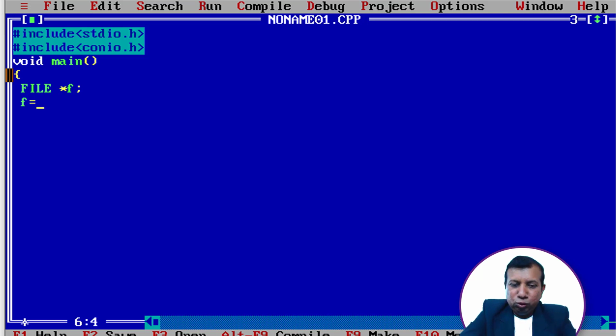Now here I am going to use the fopen function, and let us say the file name. When we are using a file name, we first have to specify the location. File test is the location folder name, then slash. When writing a C program, we have to give a double slash, because a single slash indicates that the next character is an escape character.